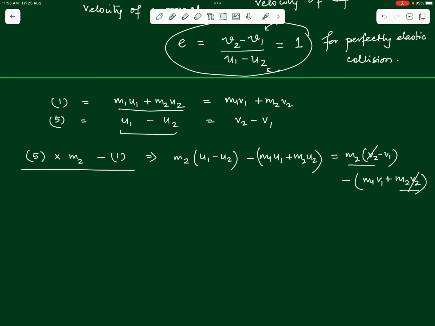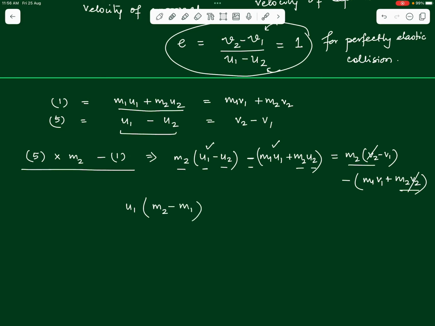So, what we have here is m2 u1 minus m2 u2, and there is a minus m2 u2 here also. So, 2 times m2 u2 is there, and along with that, in the other terms, we can take u1 common in these two terms, and inside the bracket we will be left with m2 minus m1.